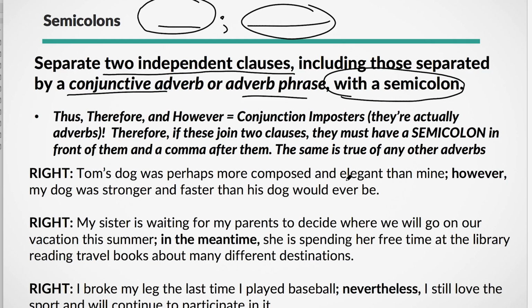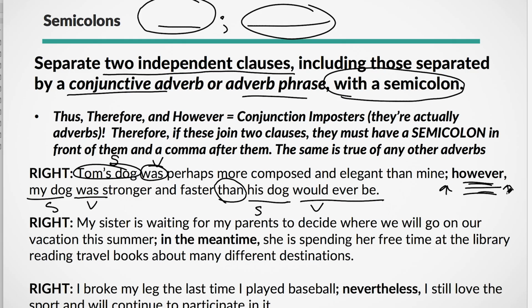Okay, let's take a look at some examples. Tom's dog was perhaps more composed and elegant than mine; however, this is an adverb, people, not a conjunction, comma, my dog was stronger and faster than his dog would ever be. So this is my dog, subject, was, verb, right? Than his dog would ever be. So then creates a comparison, and then we have another subject and a verb phrase of sorts. And then up here we have Tom's dog, subject, and was is our verb. So you see subject, verb, blah, blah, blah. However, subject, verb, and in between it we have a semicolon, voila, okay?